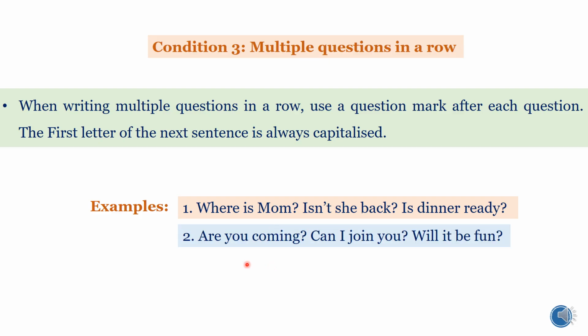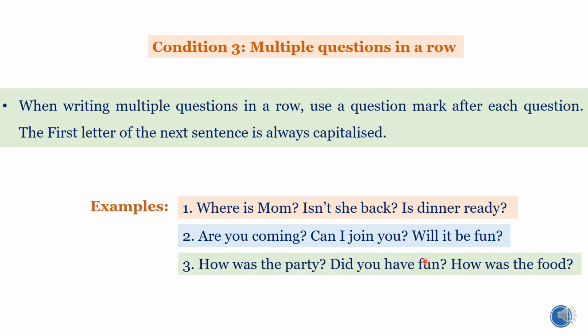Second question: are you coming? Can I join you? Will it be fun? See, multiple questions in a row. So after each question mark, the next letter is capitalized. See, C in can and W in will are capitalized. Next, how was the party? Did you have fun? How was the food? See, again after each question mark, the next letter is capitalized. That is D in did and H in how are capitalized.